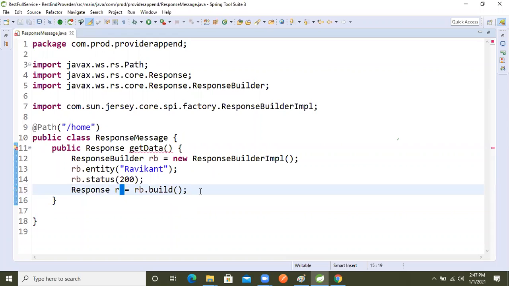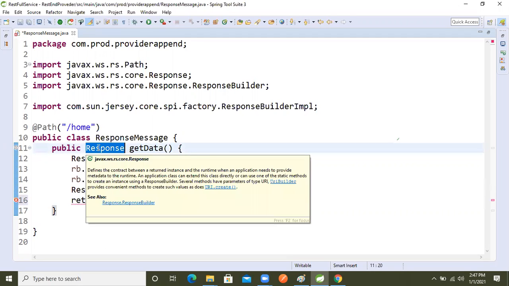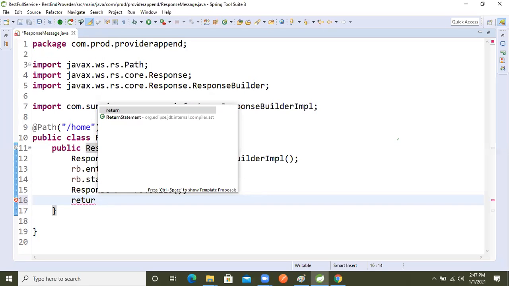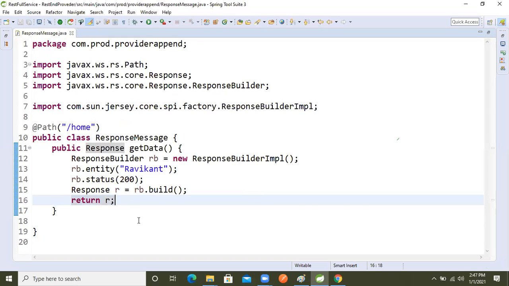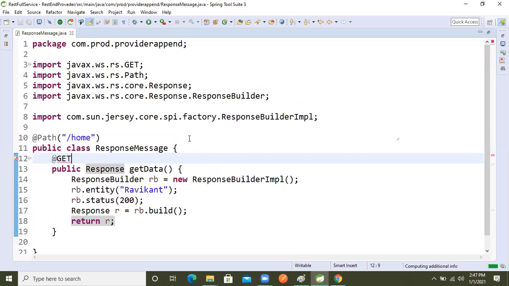Now we will return it. Because we took a response object as the return type, we need to return a response only. If we take another type, it will not accept it. So return r, and we got the return type. I said we make the request as a GET type, so I'm using the @GET annotation. Now our endpoint class is completed.